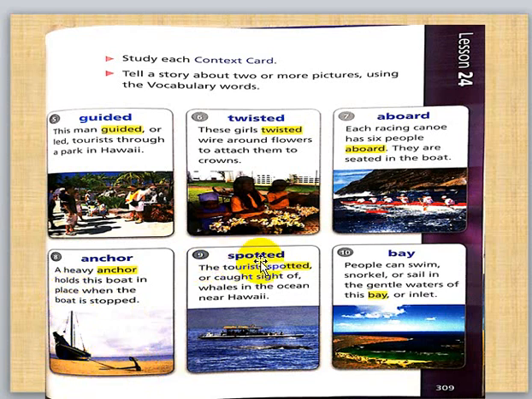Number 9, spotted. Spotted. They are here on a boat and they spotted a whale. Spotted means caught sight of, or saw.